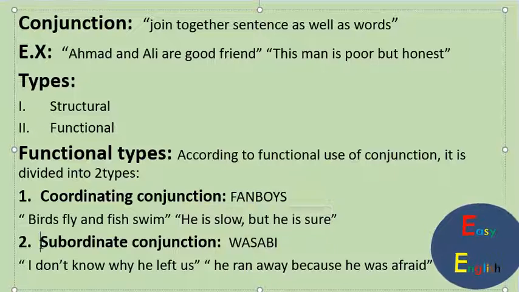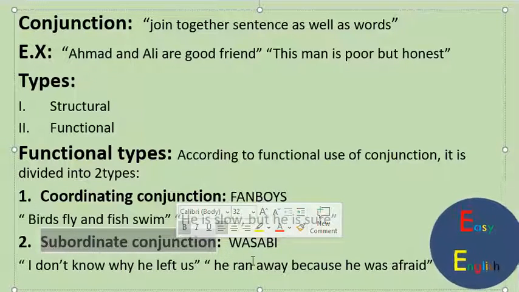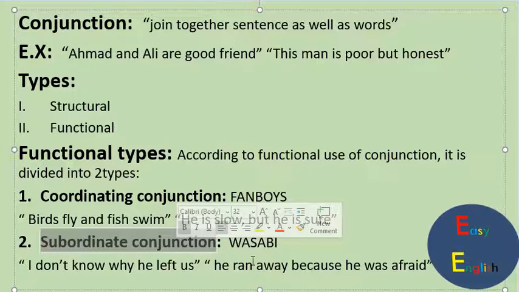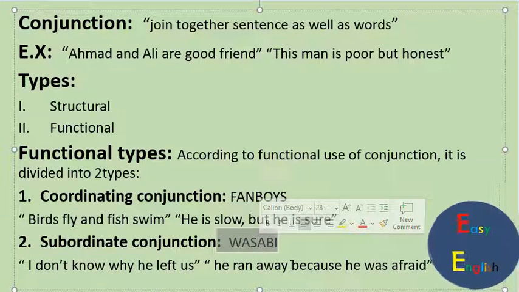Next one is subordinating conjunction. What is meant by subordinating conjunction? We can say that two sentences in which one sentence depends upon the other sentence to complete its meaning by the use of this conjunction. For example, we use the code WASABI.